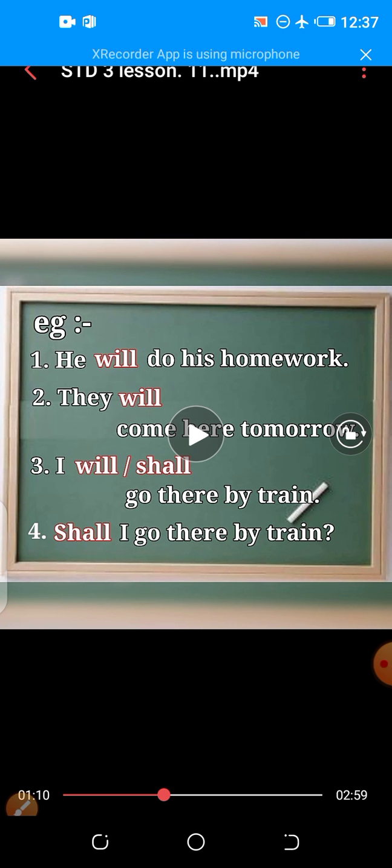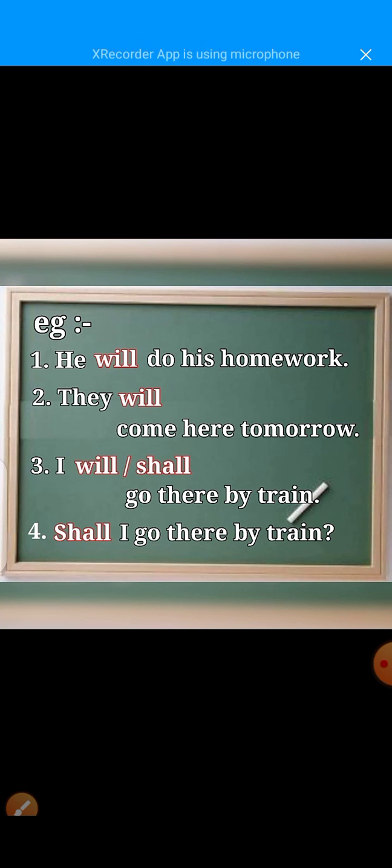Number one, he will do his homework. They will come here tomorrow. I will or shall go there by train. Shall I go there by train?